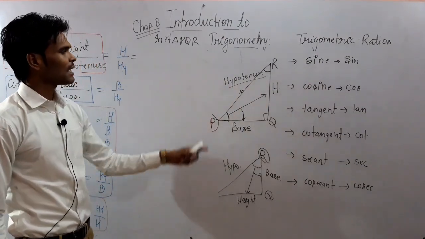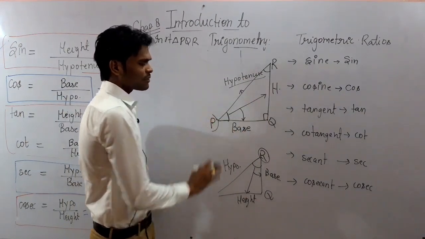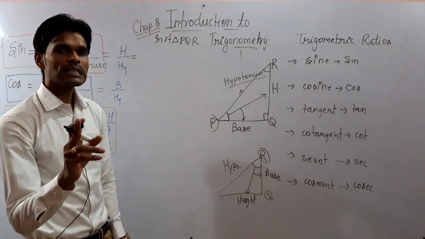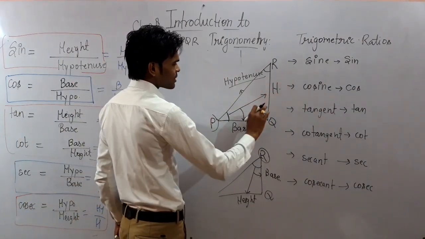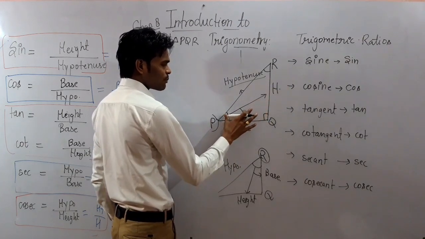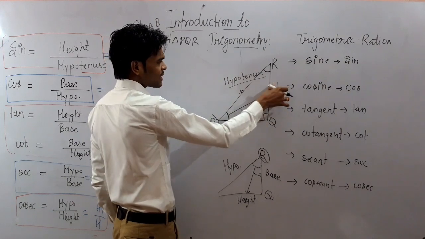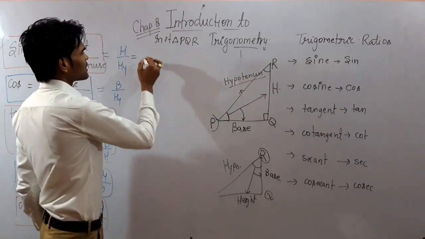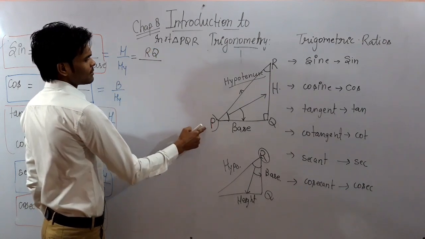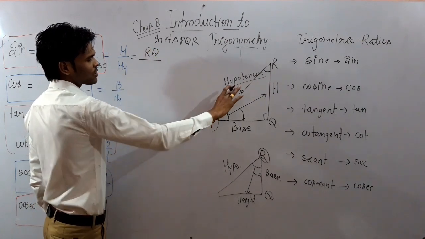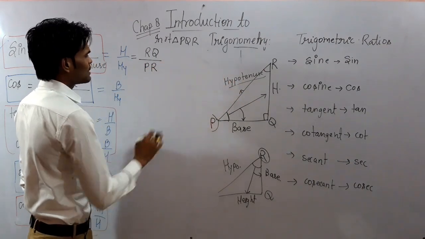If you consider the angle P, then RQ will be the height because this is the side that is opposite to the angle P. So you may write over here RQ upon hypotenuse. Hypotenuse will be PR.